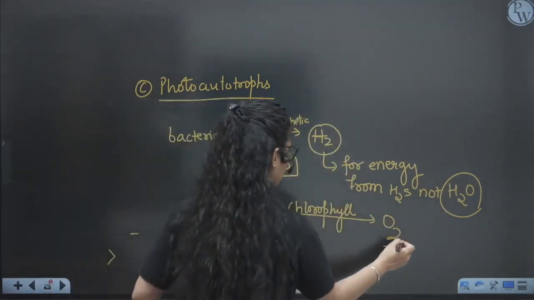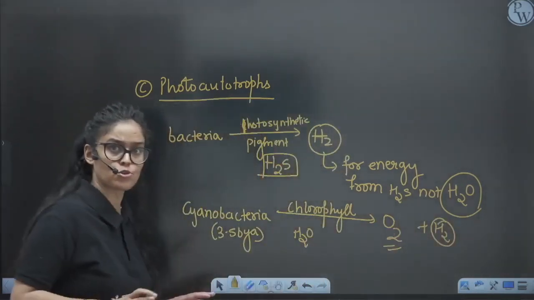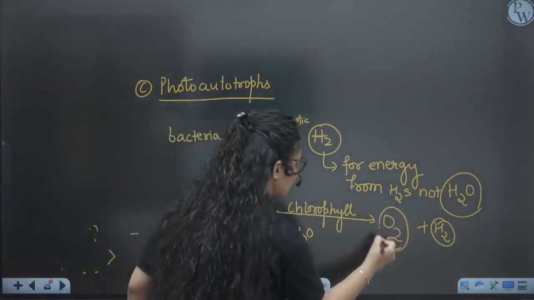You know the reaction of photosynthesis, which you will do in botany. So they started releasing oxygen, and gradually photosynthetic organisms originated.